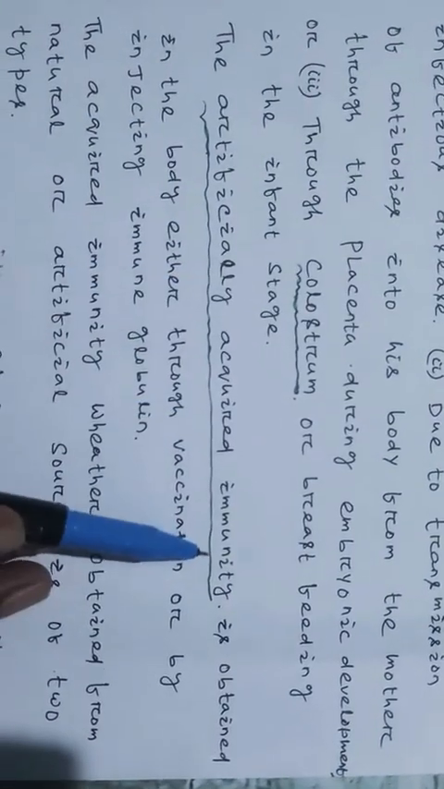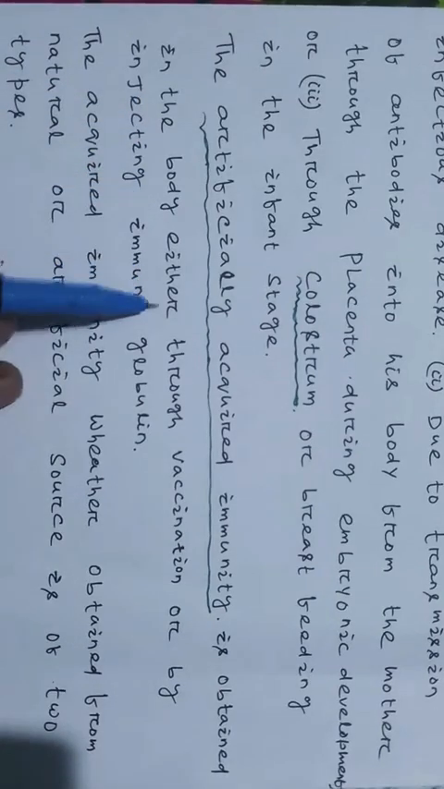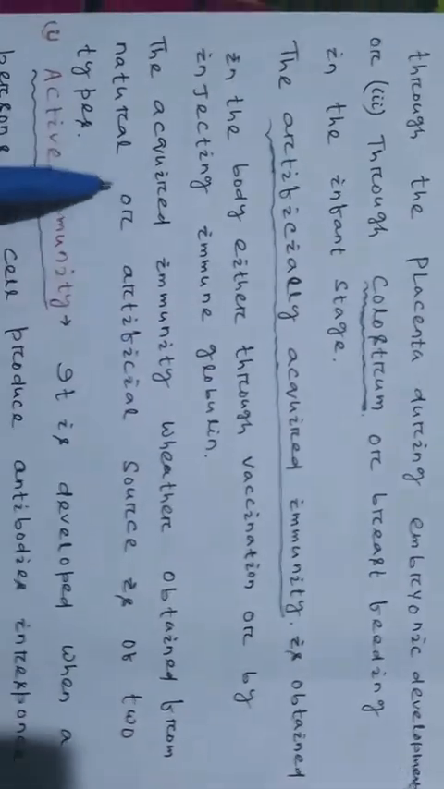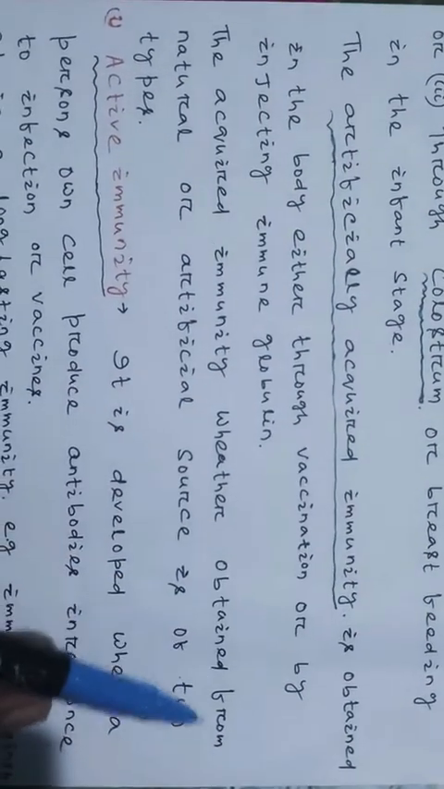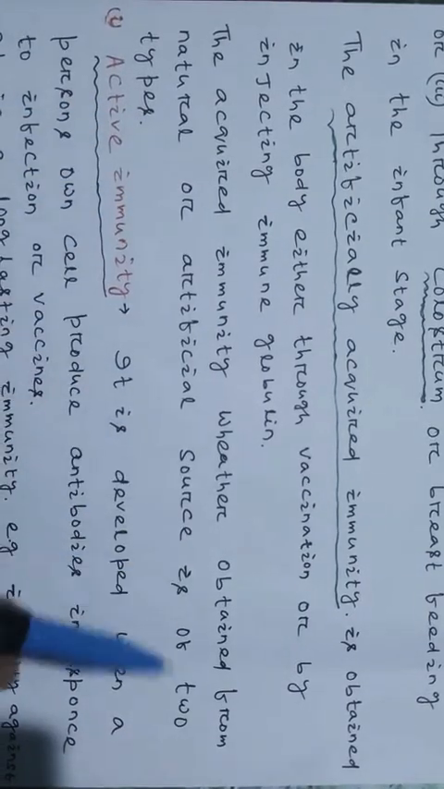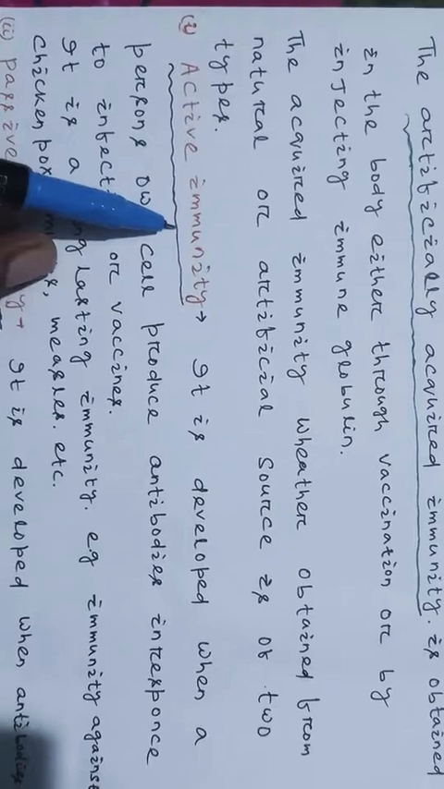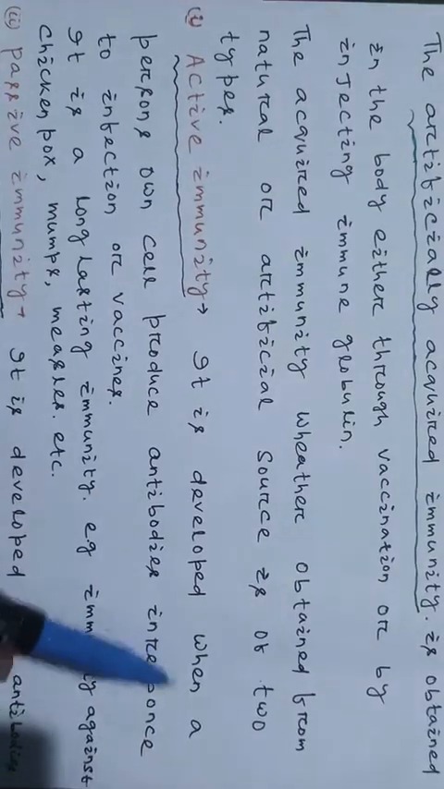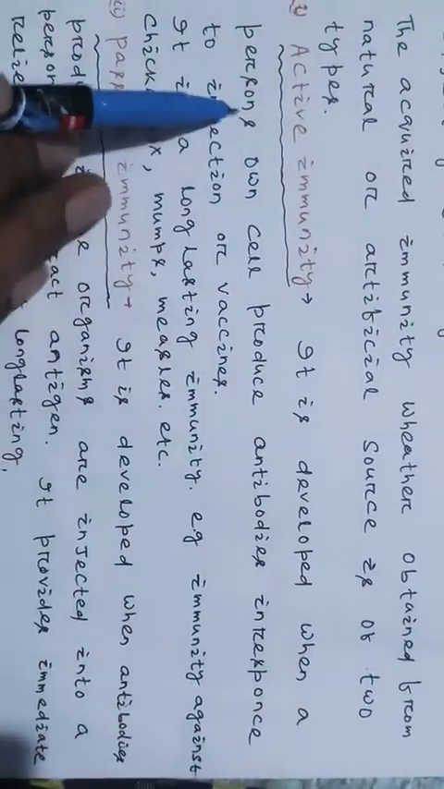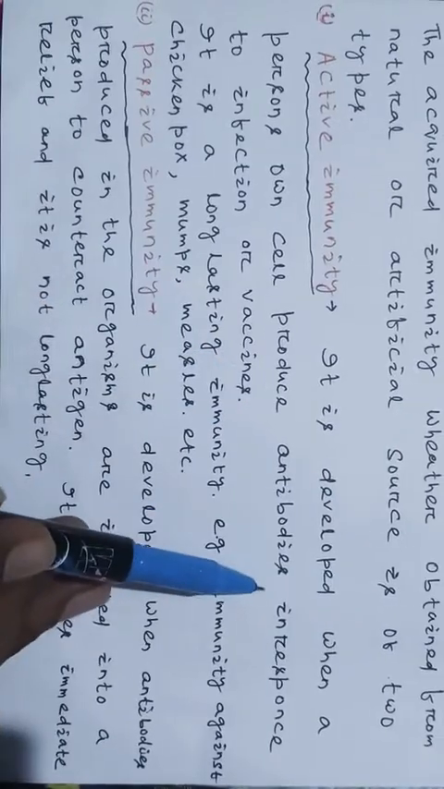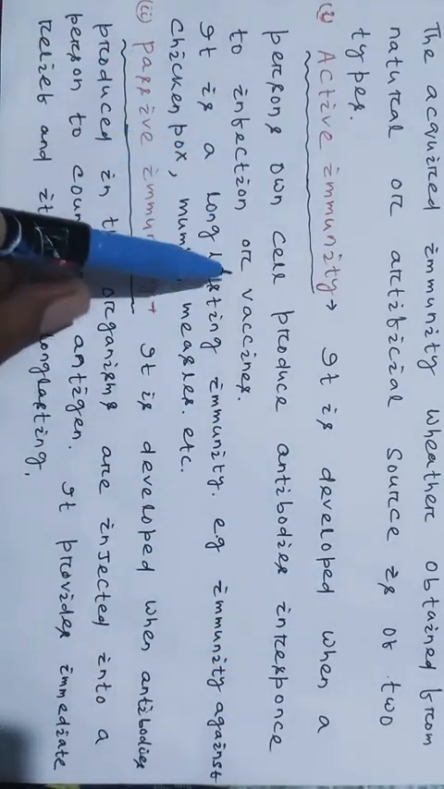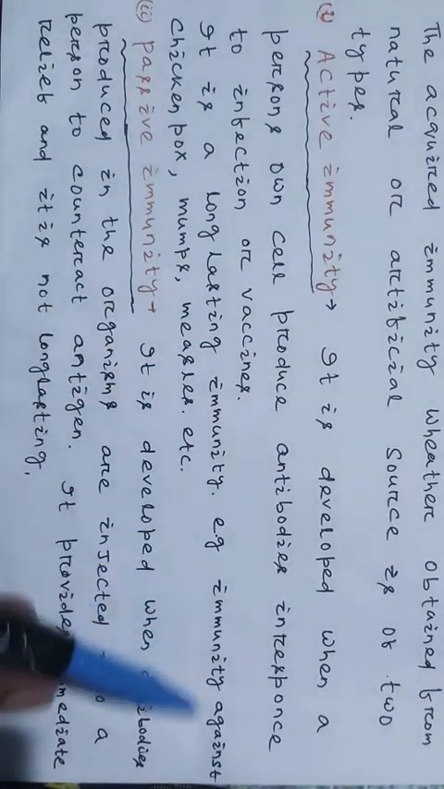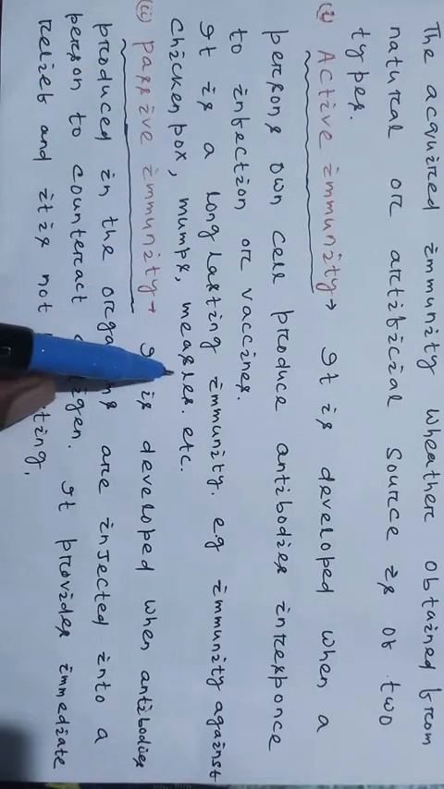The artificially acquired immunity is obtained in the body either through vaccination or by injecting immunoglobulin. The acquired immunity, whether obtained from a natural or artificial source, is of two types: active immunity and passive immunity. Active immunity is developed when a person's own cells produce antibodies in response to infection or vaccines. It is long-lasting immunity, for example immunity against chickenpox, mumps, measles, etc.